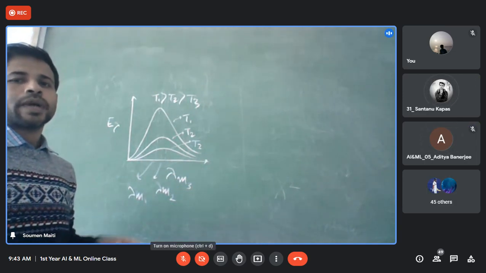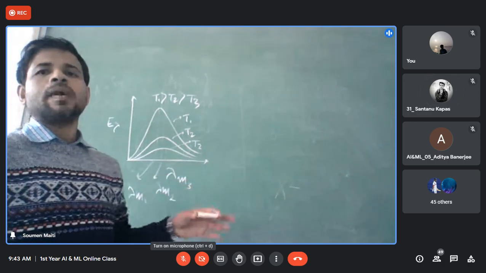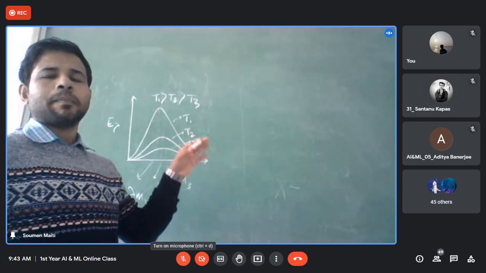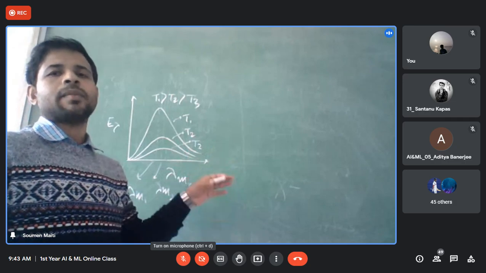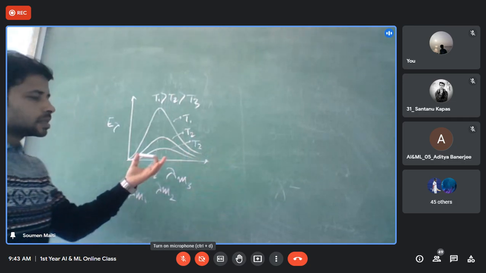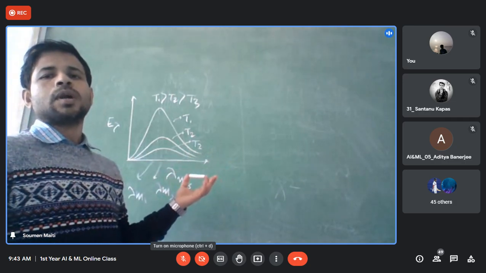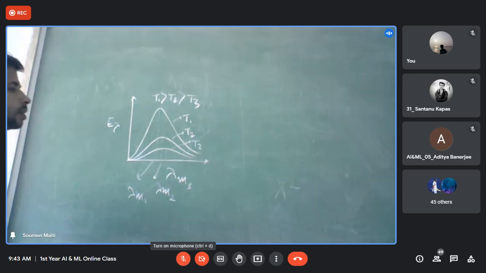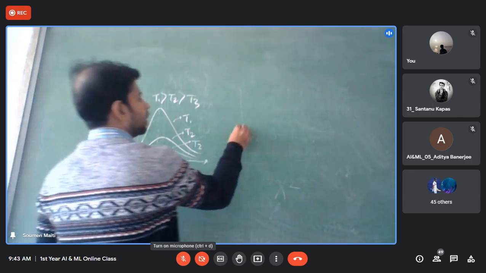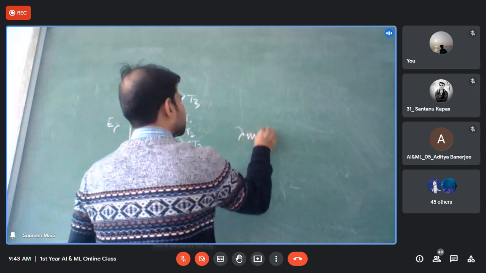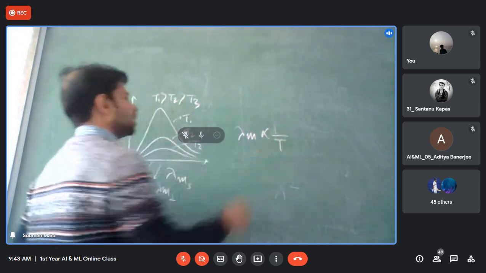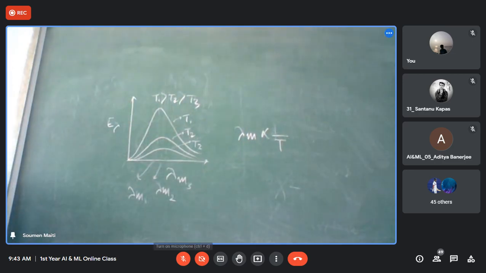So can I say that the value of lambda m, that is, the lambda maximum at which the maxima is occurring, is inversely proportional to the temperature, 1 by T? That is, lambda m is proportional to 1 by T. Yes or no?